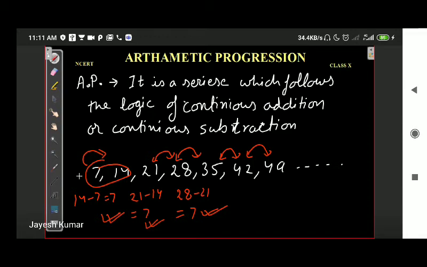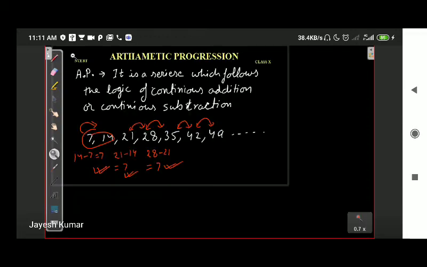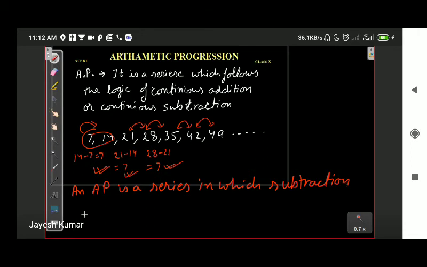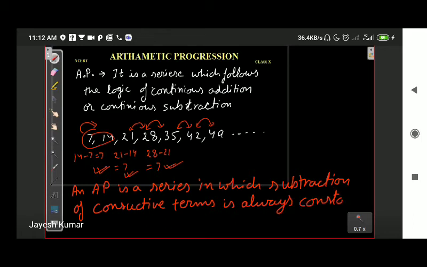Let's write it down. An AP is a series in which subtraction of consecutive terms is always constant. Okay, so AP is a series in which subtraction of consecutive terms is always constant.